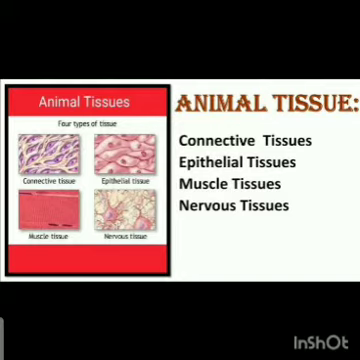The topics muscle tissue and nervous tissue are present on page numbers 76 and 77 of your textbooks respectively. I'll recommend you to open your textbook along with the lecture.